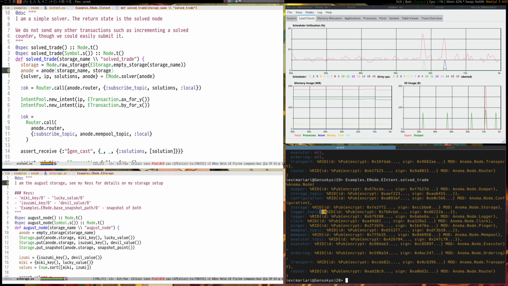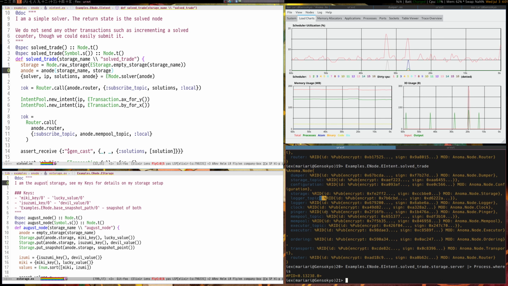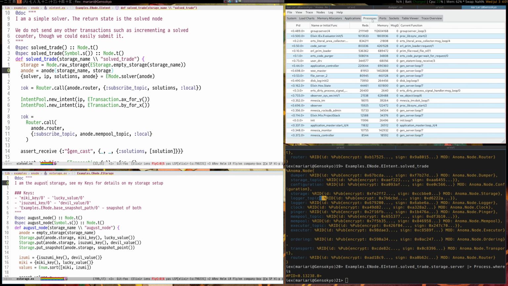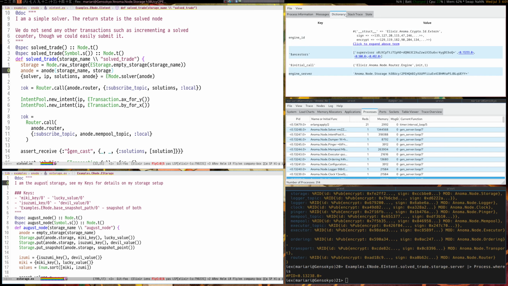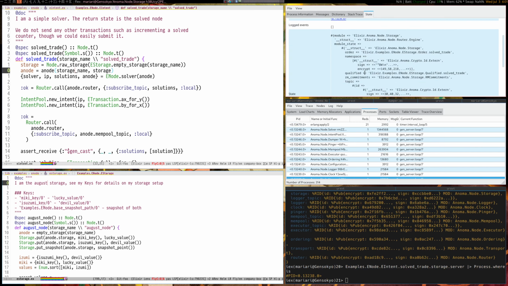What's interesting is that I could even use this tool up here. So if I go there and I get storage, let me rerun it, and I want to get its server, let's see, process.where is. We can learn its PID is 13238. If you look at the processes here, it has to reload. Right, 13238, right here. We can see here's the storage, and we can even see the values.